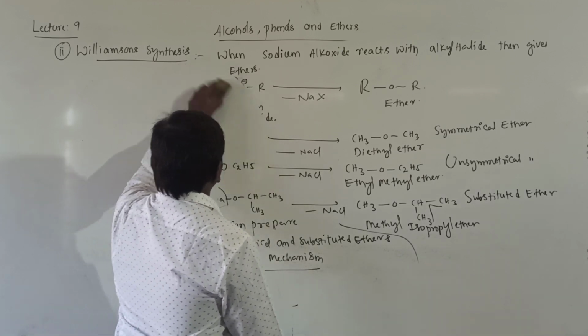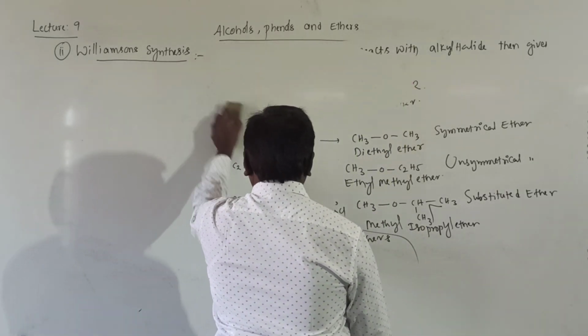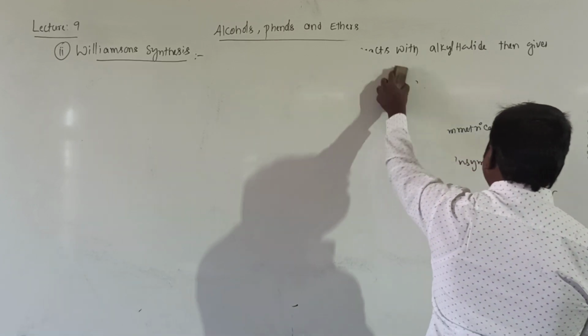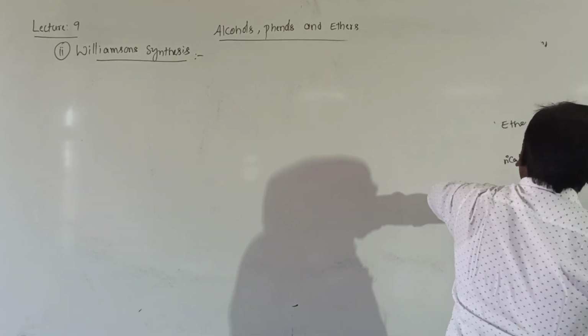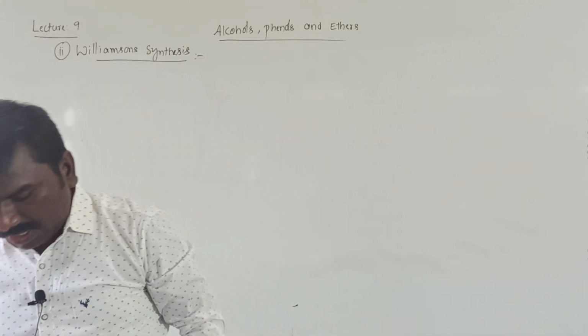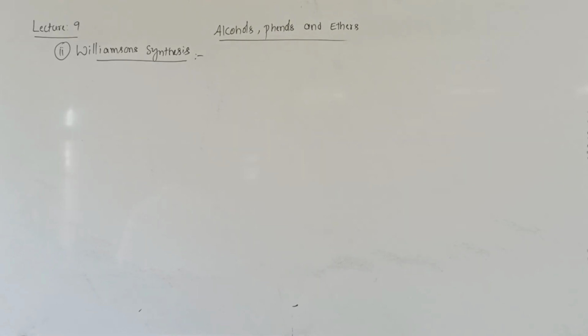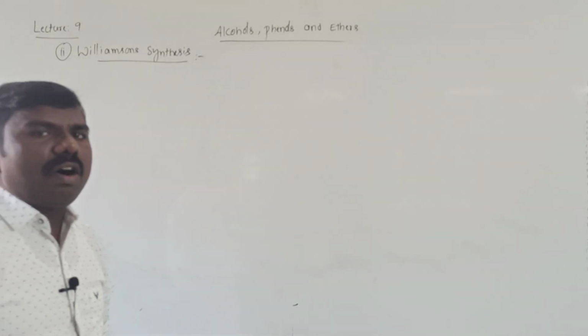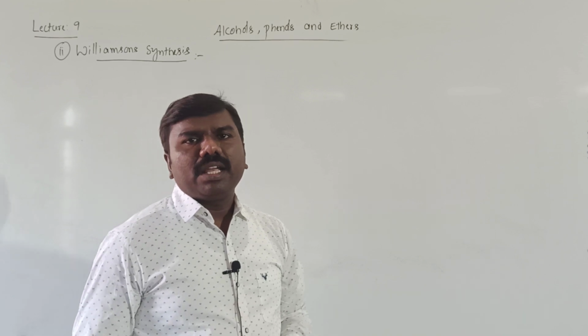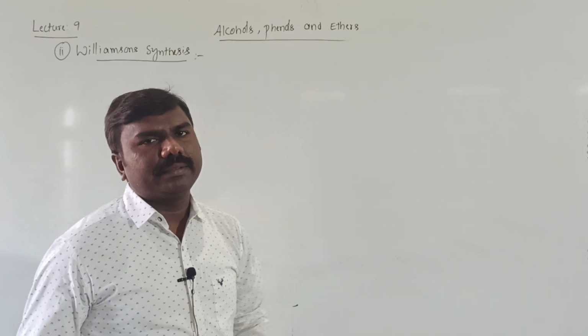Next, after this, if you take primary alkyl halide, when alkyl halide reacts with sodium alkoxide, then it gives ether. One reactant is alkyl halide, another reactant is sodium alkoxide. Then a better yield of ether we will get by taking primary alkyl halide instead of tertiary alkyl halide.